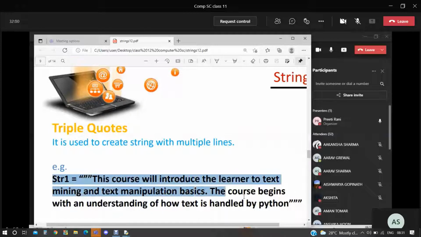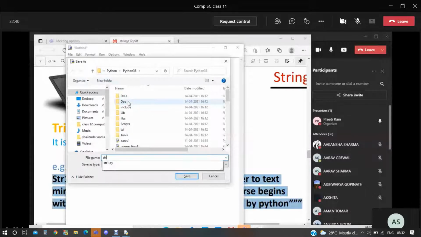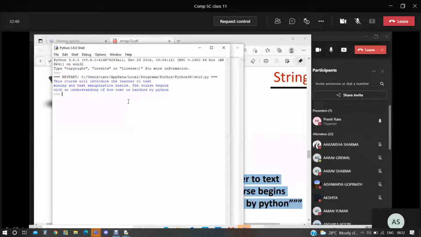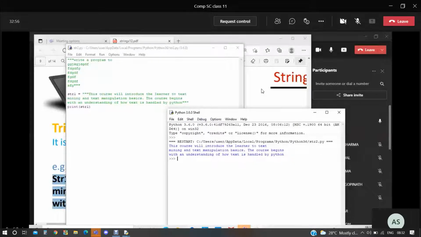Look at this. Why is the error coming? Clear or not?